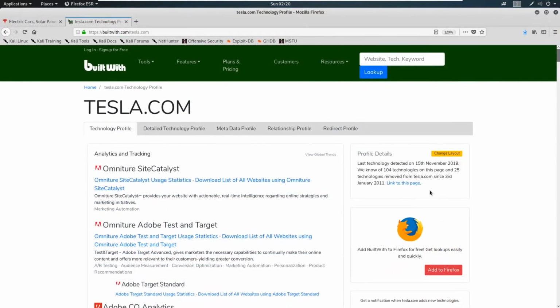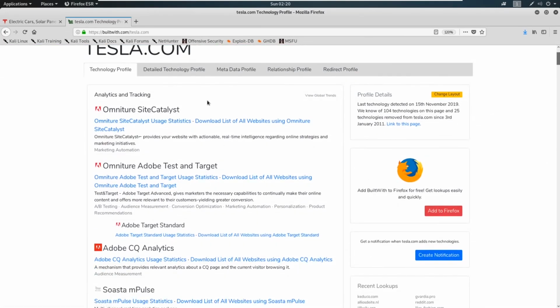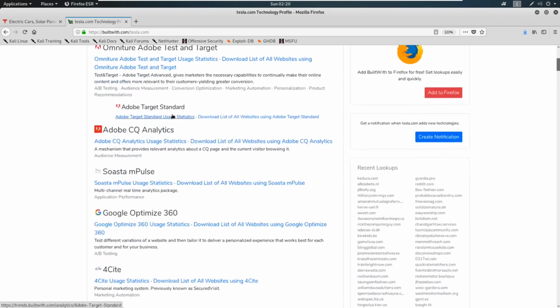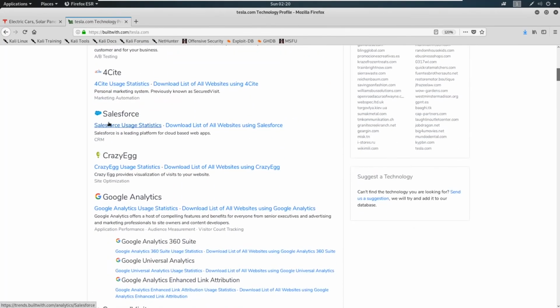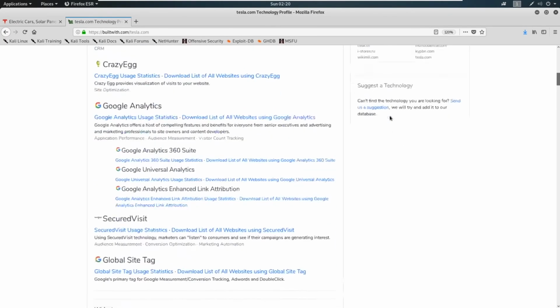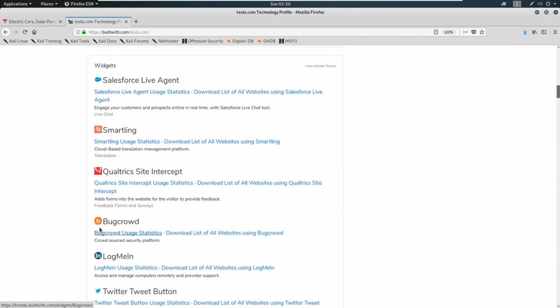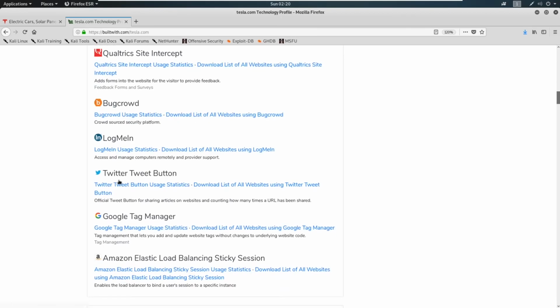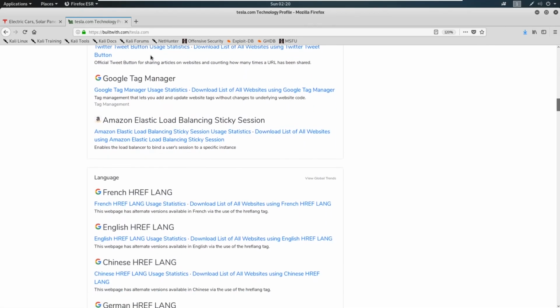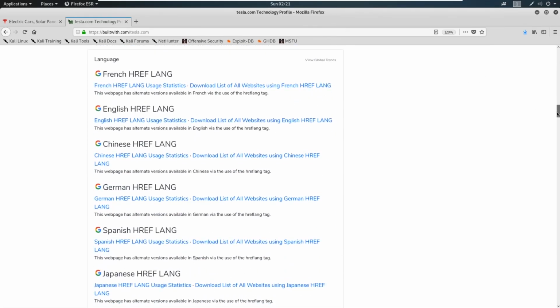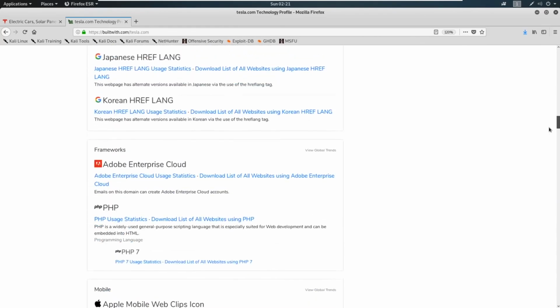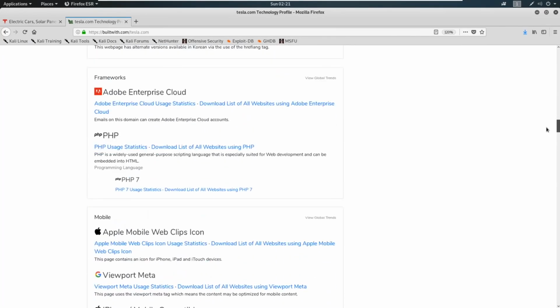And what this does is this goes out and it looks at what type of tech Tesla's running. Now it gives all this stuff that it can see, Google Analytics, Salesforce, that's great, but it also tells us the widgets that are running. You can see it is part of BugCrowd, Log Me In, Twitter. Okay, it's got these language things here, but what we're really after is what kind of frameworks it might be running on. So it says here that it's running on PHP.